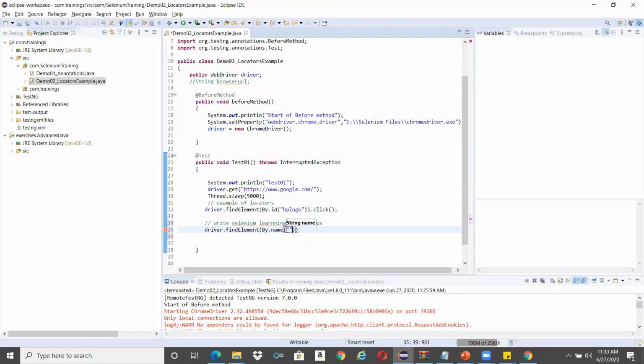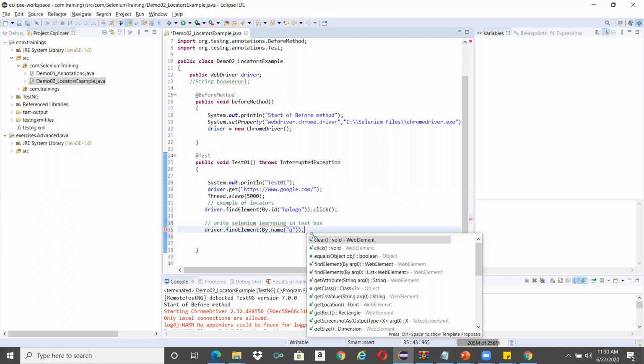In the double quotes, we have to give the value of that particular attribute. Now you can do something on this object. Till here we were able to uniquely identify the text field. After we identify the object, what action do you want to perform on it? You may want to write on it, click on it, or take some value out of it.